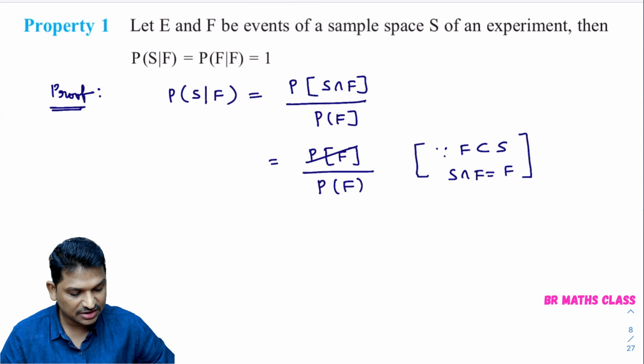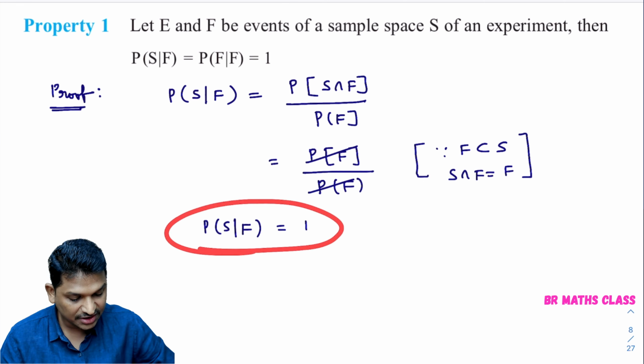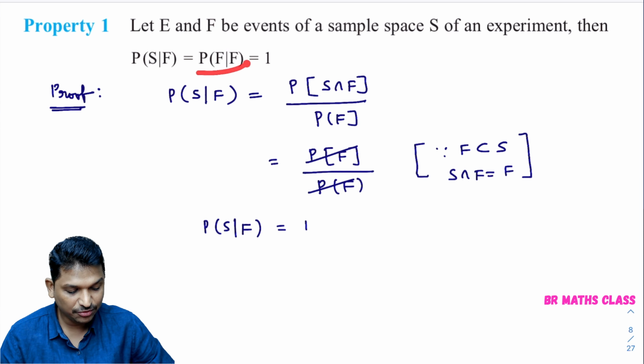Now look here, this P of F will get cancelled. What did you get? You got 1. So we proved that P of S by F equal to 1. I hope you understand this. Now one more thing is what? P of F by F.